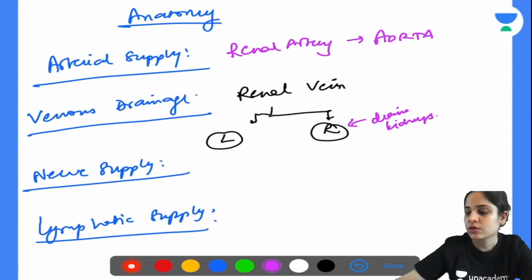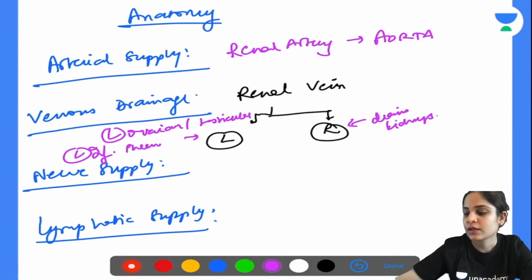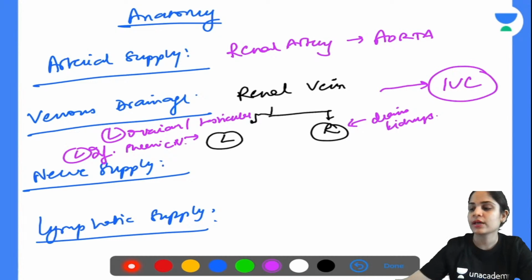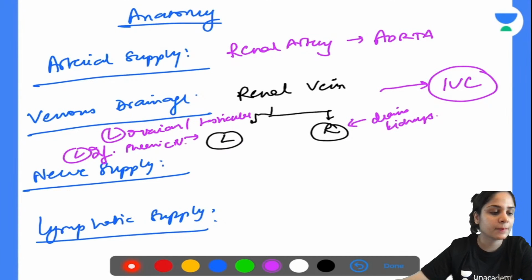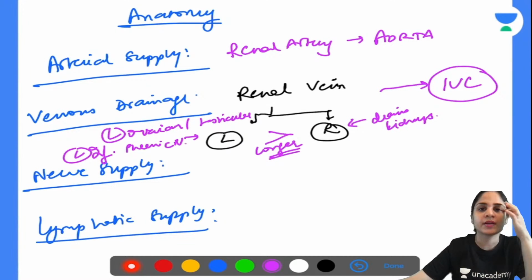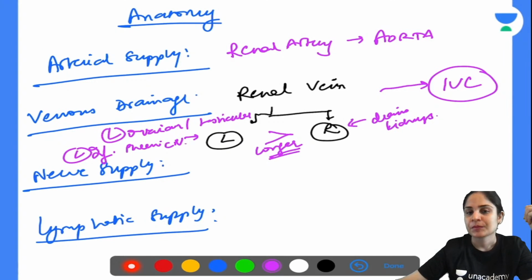Your left renal vein is joined by the left ovarian or the left testicular vein and the left inferior phrenic vein. And finally, all of these end up draining in the IVC. Okay. So this is how you need to remember it. What is longer? Your left sided renal vein is much longer as compared to your right sided renal vein. So you can remember that in the left renal vein everything is happening. It is joining the other veins of the body. It is also longer than the right renal vein. So left renal vein is important. Right renal vein is simple.